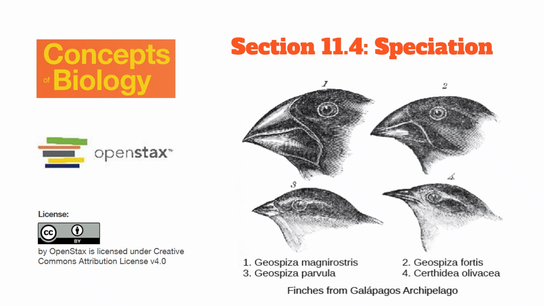Welcome to section 11.4, Speciation. In this section, we'll explore speciation, how new species form. Speciation explains how one ancestral species can split into two or more distinct species, driving the diversity of life on Earth.